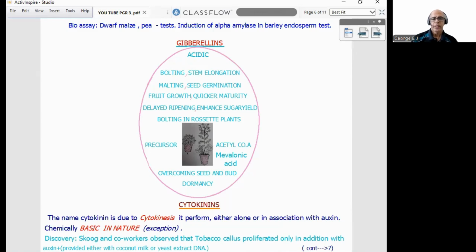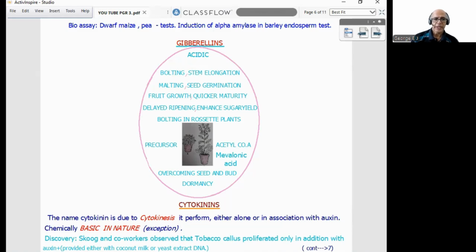Discovery: Skoog and co-workers observed that tobacco callus proliferated only when auxin was provided along with either coconut milk or yeast extract DNA. If we give auxin alone, there is not much proliferation; auxin should be accompanied by coconut milk or yeast extract DNA that contains cytokinin.